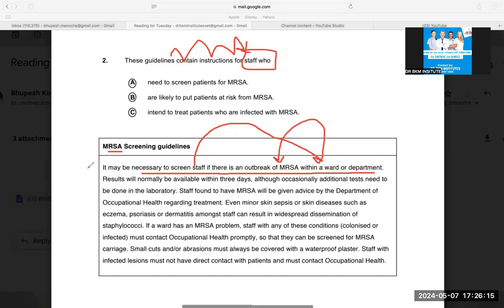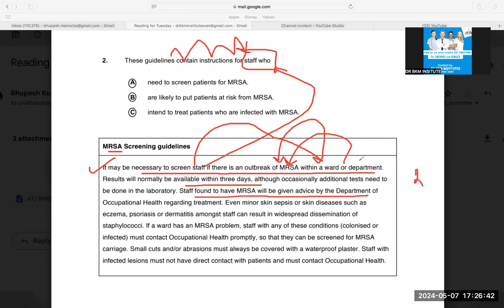Generally saying, the first line is also one of my answers: screen the staff if there is an outbreak of MRSA in the ward. So if I say the guidelines contain instruction for the staff who are working in a ward which has an MRSA outbreak, this can also be the answer. But anyhow, let's go further. Results will be normally within 3 days. Staff found to have MRSA will be given advice by the department. So second is staff having MRSA. First, staff working in the ward having MRSA; then staff found to have MRSA. These are the people they are talking about.